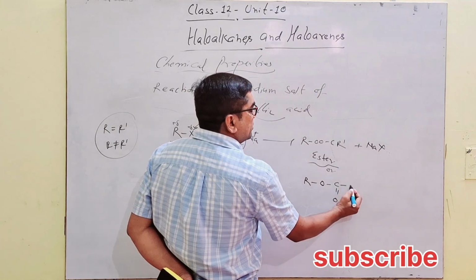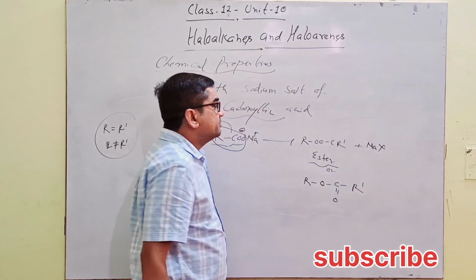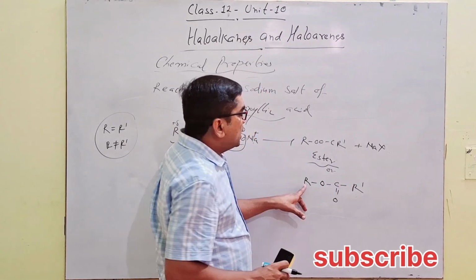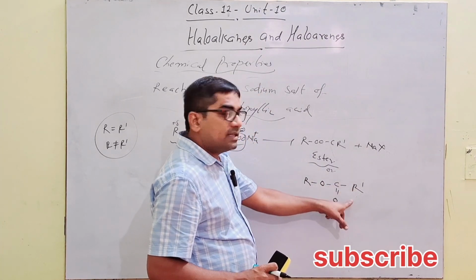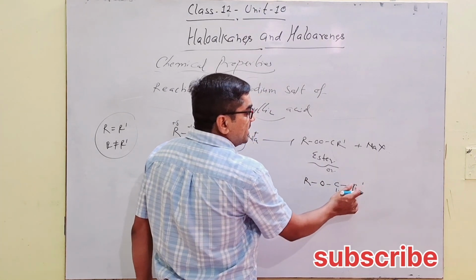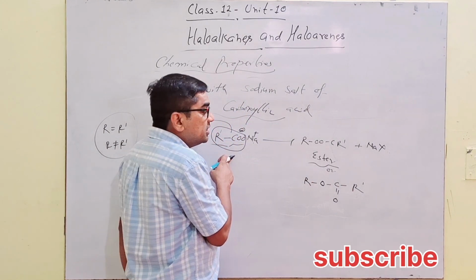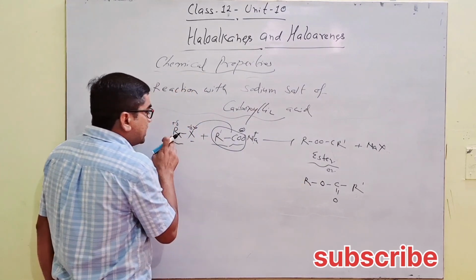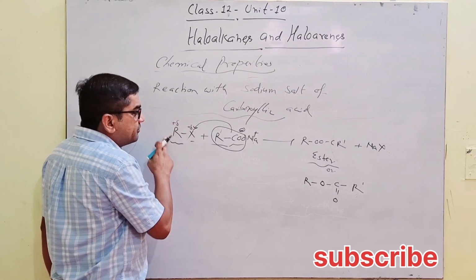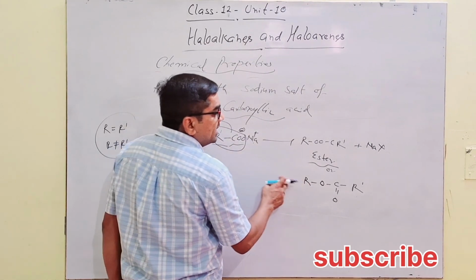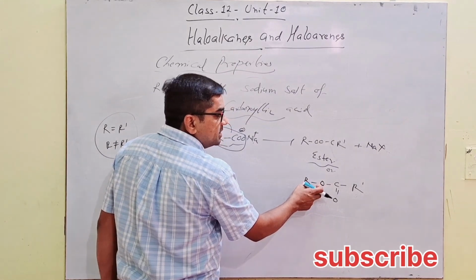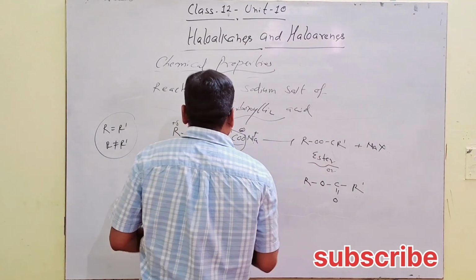We can note down this structure of ester like this. This is RCOOR dash. Here R dash will be attached as such in the case of original parent carboxylic, but here in ester the alkyl shifted from alkyl halide will attach with the oxygen of this ester. So this ester is formed.